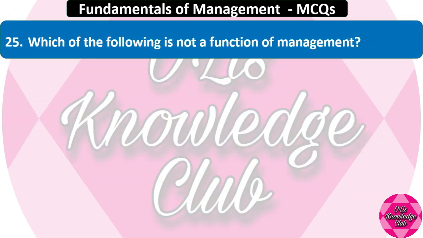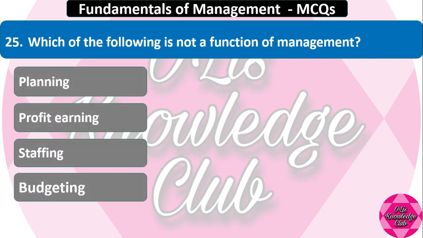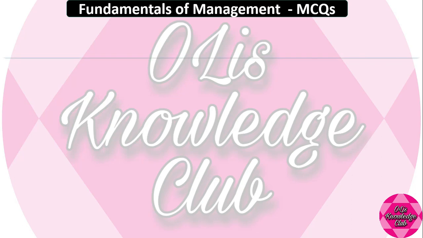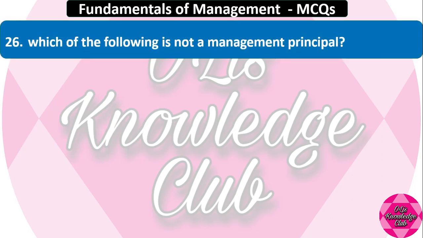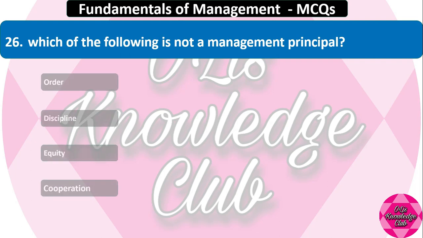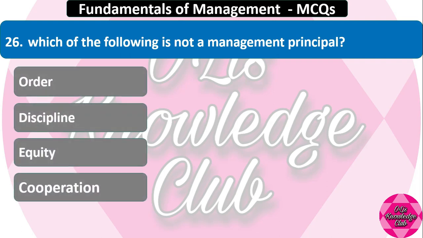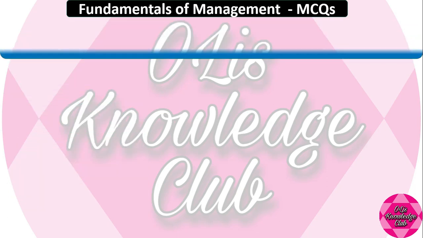Question number 25. Which of the following is not a function of management? Planning, profit earning, staffing, budgeting. And the correct answer is profit earning. Question number 26. Which of the following is not a management principle? Order, discipline, equity, cooperation. And the right answer is cooperation.